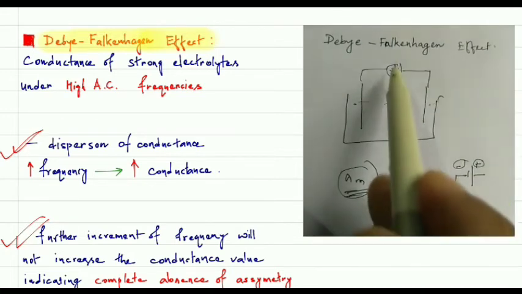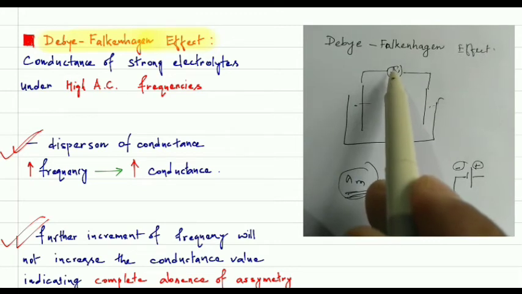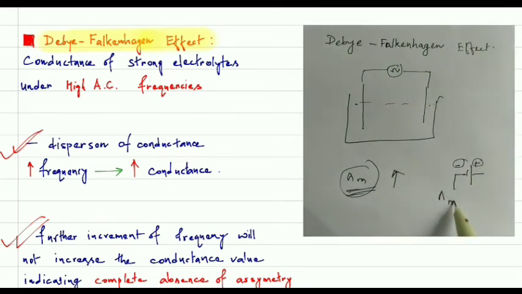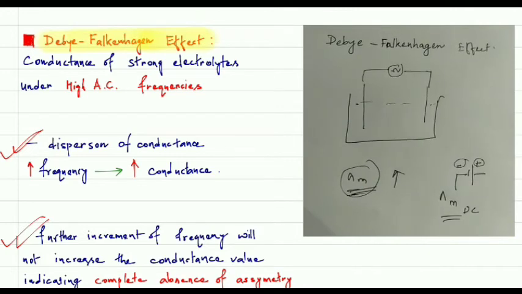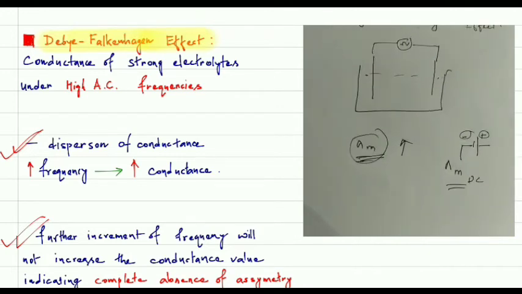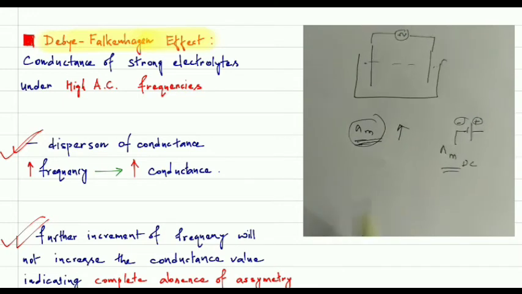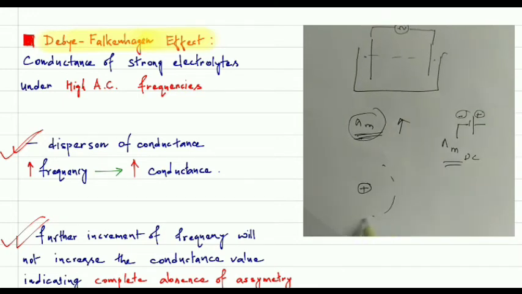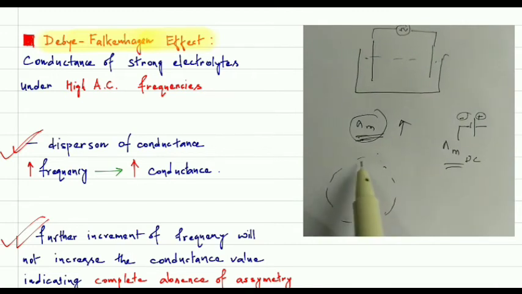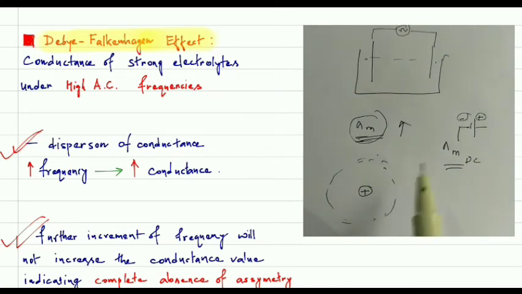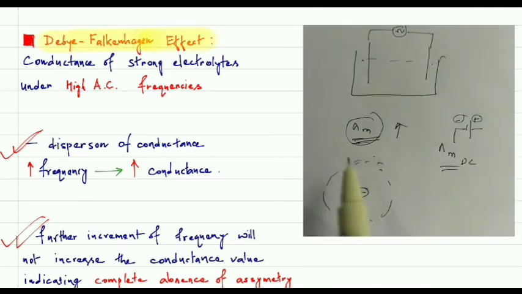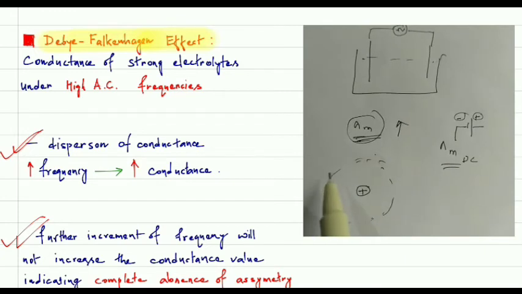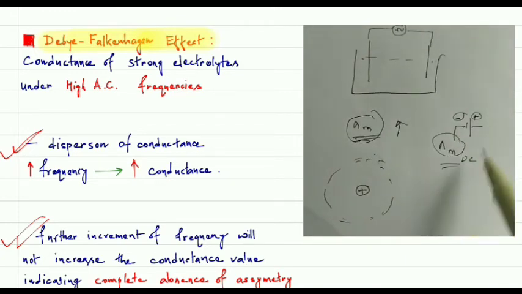If you apply DC instead of AC, then let's suppose you will get lambda m DC. That value is smaller than the AC value. So why is the value smaller? The main reason they found is the ionic atmosphere. When we apply DC, this ionic atmosphere becomes asymmetric, and because of that asymmetric effect, the molar conductance is going to decrease.